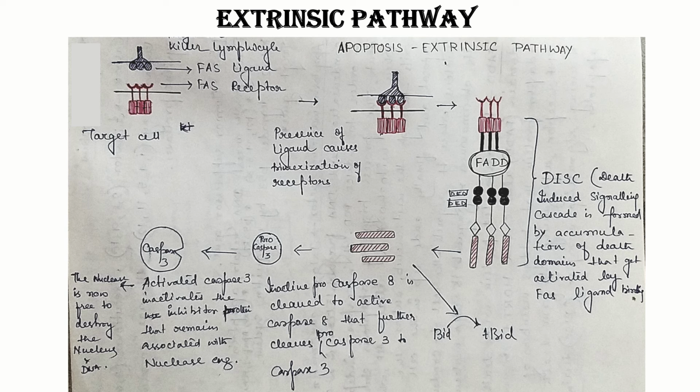What happens in extrinsic pathway? Let's talk about that. Extrinsic pathway has got two subdivisions. One is the Fas pathway and the other is the TNF pathway. We'll talk about Fas pathway in detail over here. In Fas pathway, the external stimulus is in most cases a cytokine.